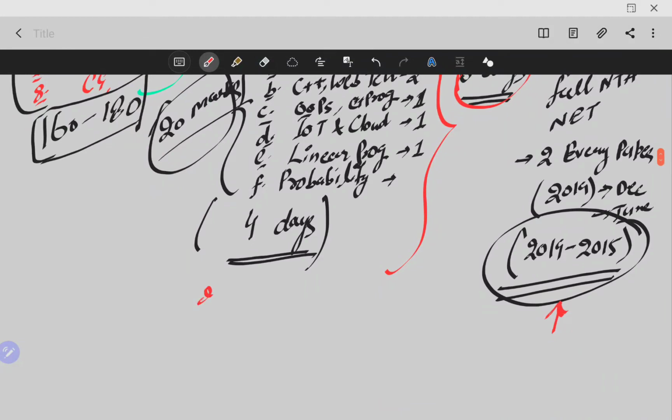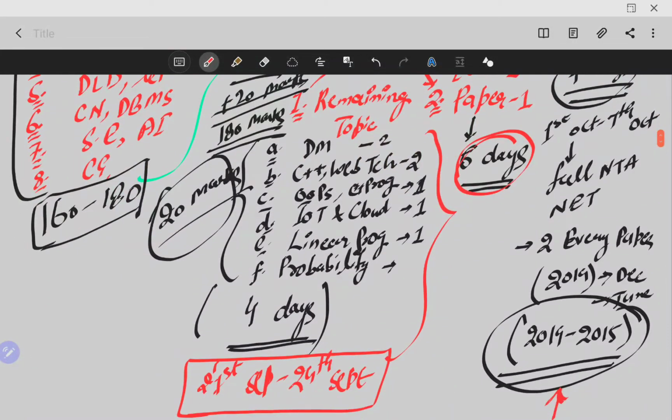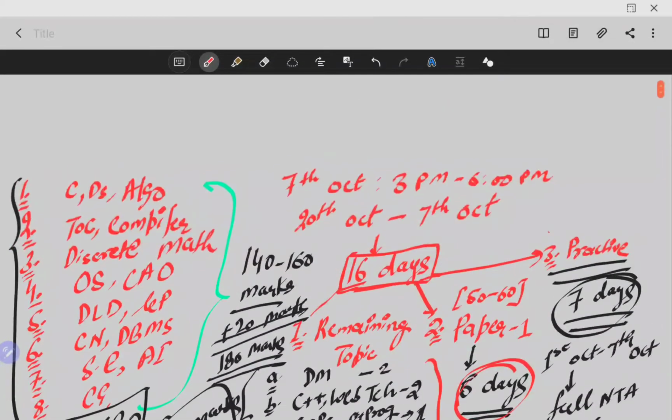So from 21st of September to 24th of September, you should complete all the remaining topics which you have not covered till now. I will suggest you should do these topics only if you have completed the core topics.